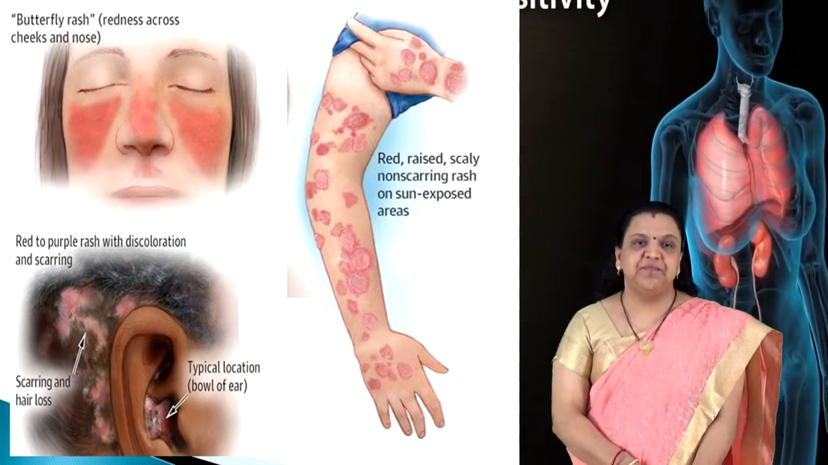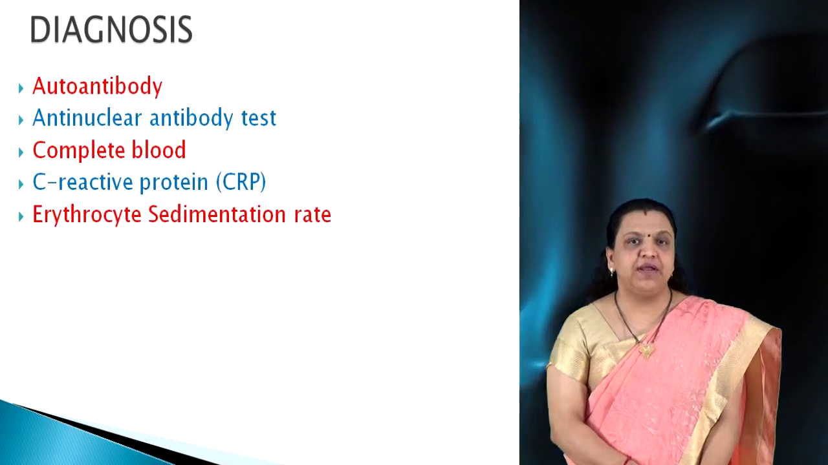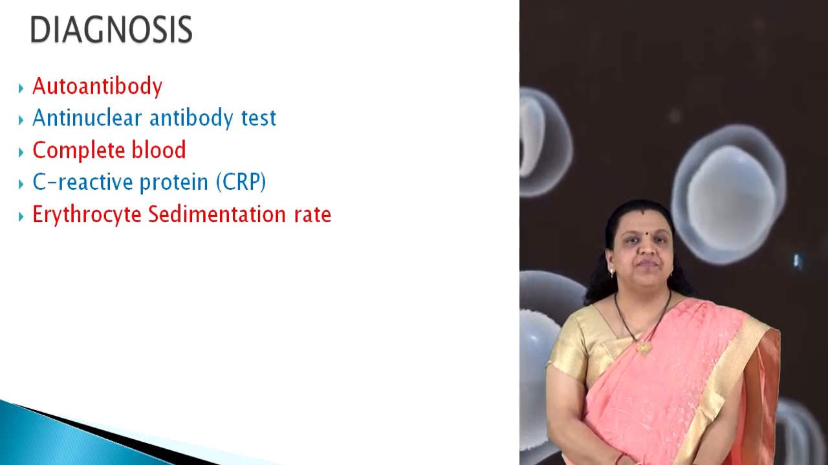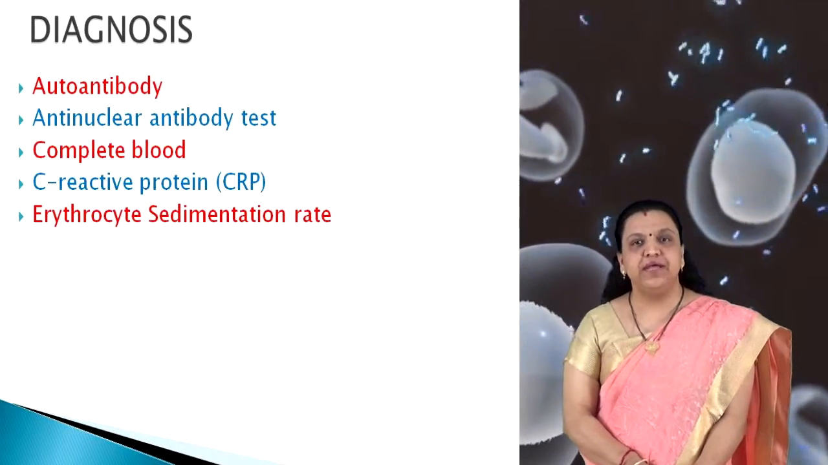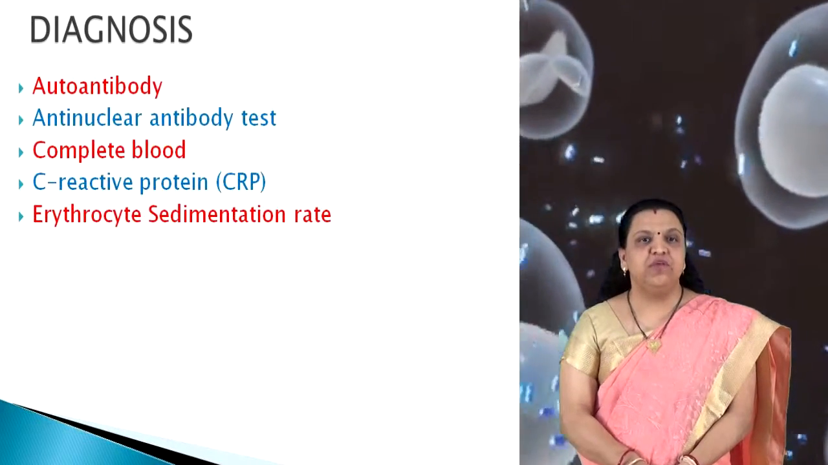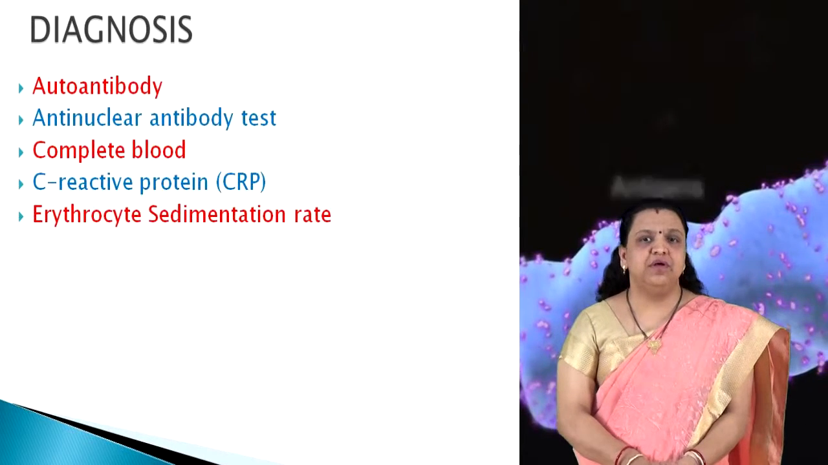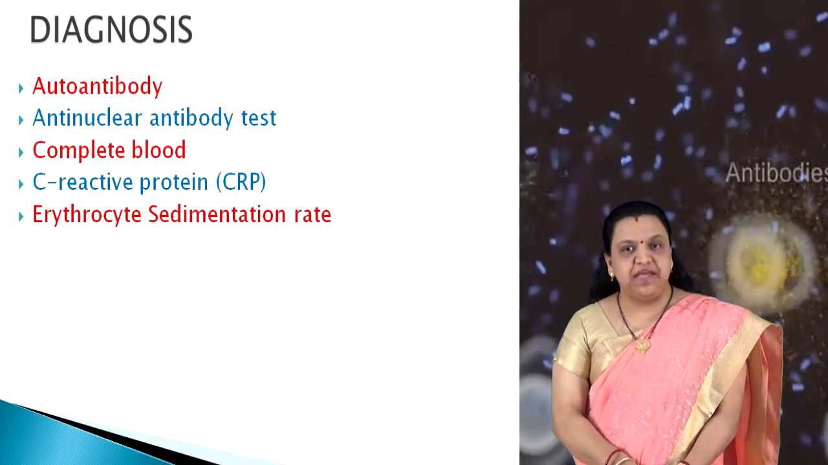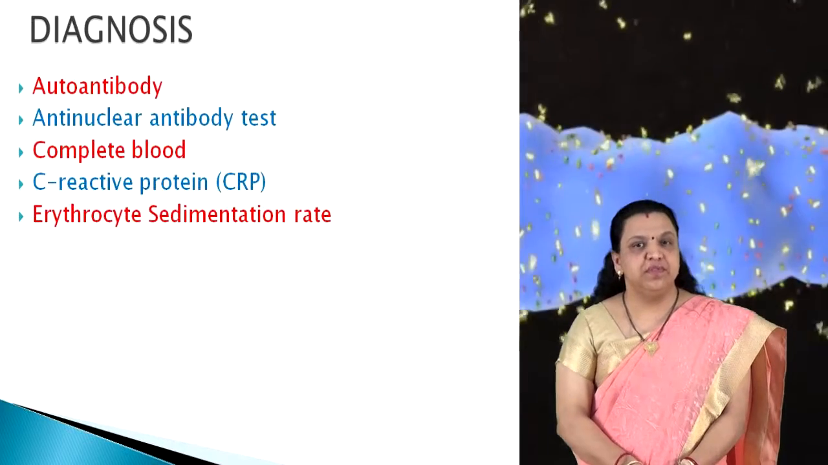sun exposed area. When we talk about the diagnosis of autoimmune diseases, we can first go for the autoantibody test. There are several tests that look for specific autoantibodies. Then there is another test known as the anti-nuclear antibody test, a type of autoantibody test that looks for anti-nuclear antibodies which attack the nuclei of the cells in the body. We can also go for the complete blood count, which measures the number of red and white blood cells in the body. When the immune system is actively fighting something, the numbers vary from normal.